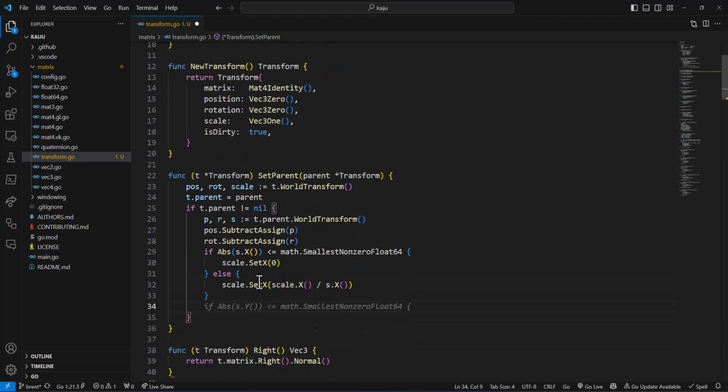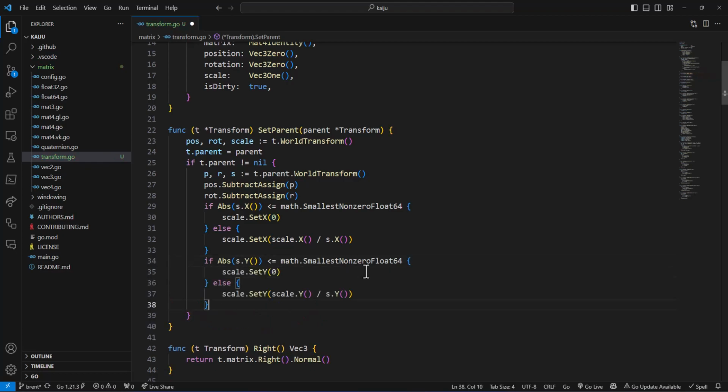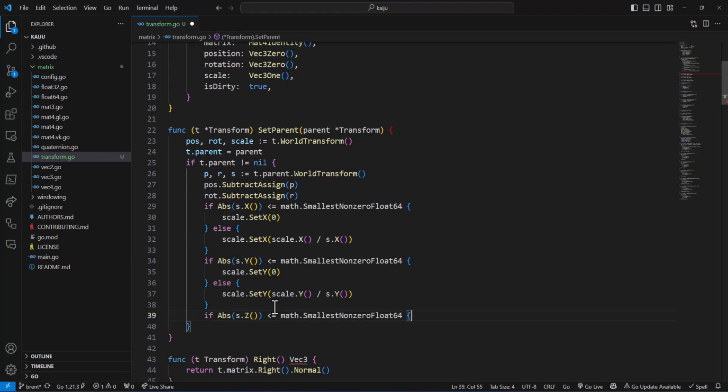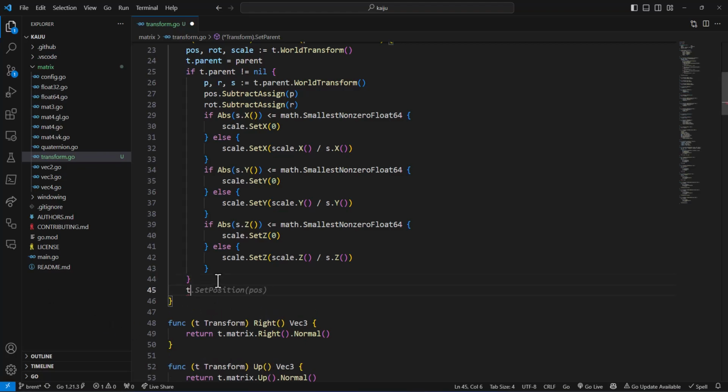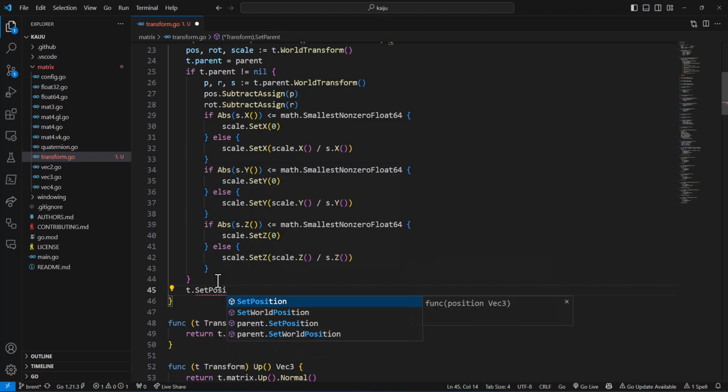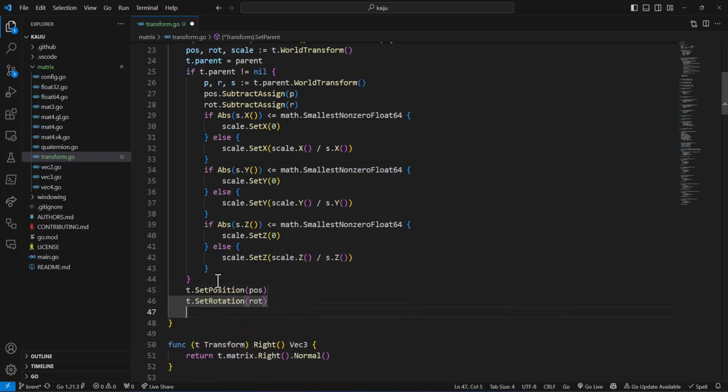Okay. And let's see if it can do the rest of them for me. Set y to 0, same thing, yep. And then z, set z to 0. Okay. Cool, so that takes care of those. And now outside of the if statement, we can say t.setPosition, rotation, scale.